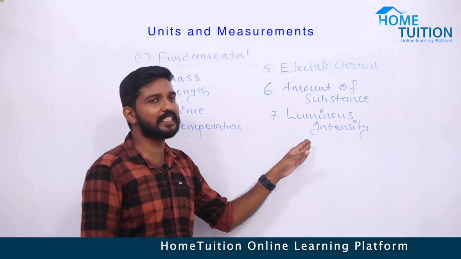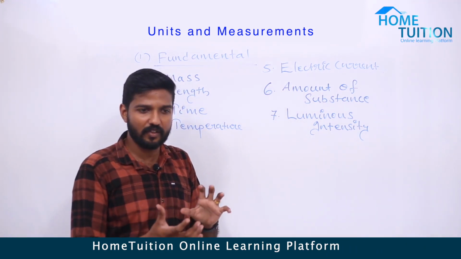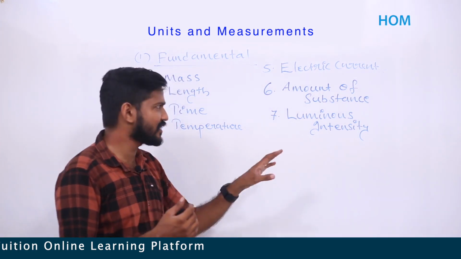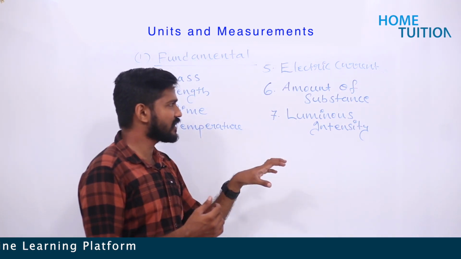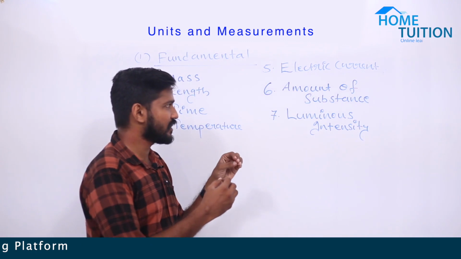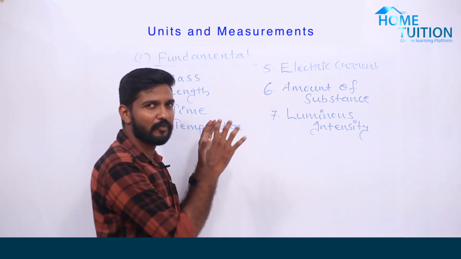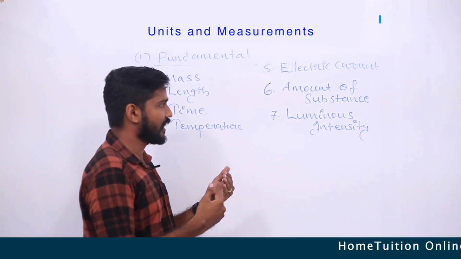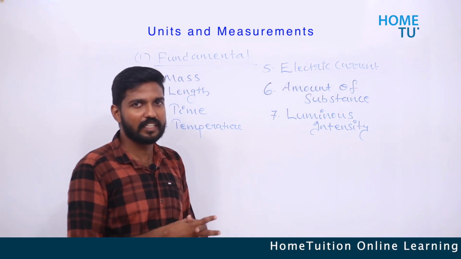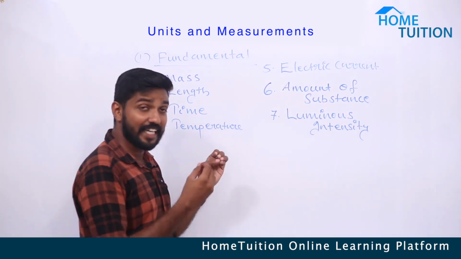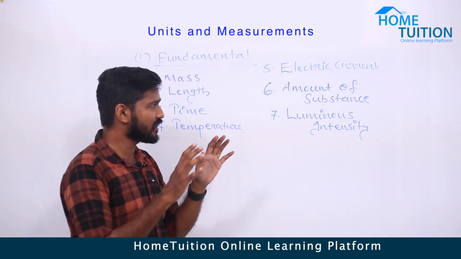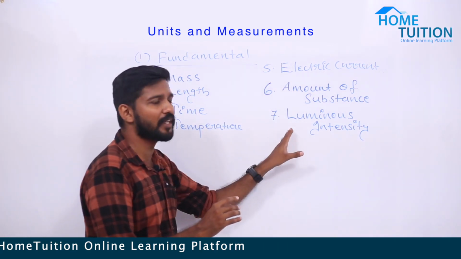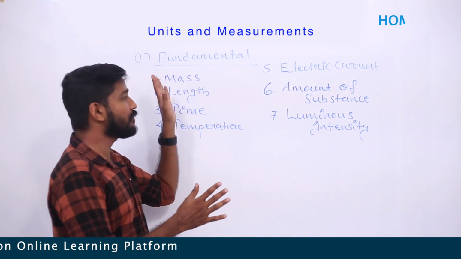And the last one, luminous intensity, the intensity of light or something related to that. This is not an important thing you have to learn here, because you have to memorize only the word. Luminous intensity is a fundamental physical quantity. We don't have any explanation in the next chapters, so we don't need an explanation actually. We are learning this quantity only in this chapter. So just remember that word, luminous intensity, and that it is a fundamental physical quantity.